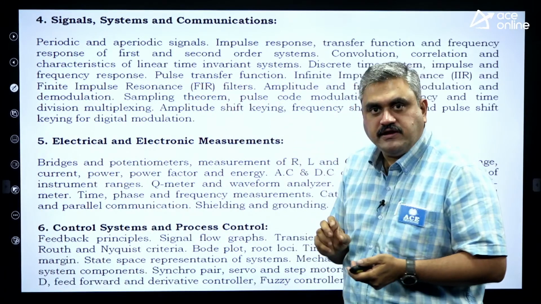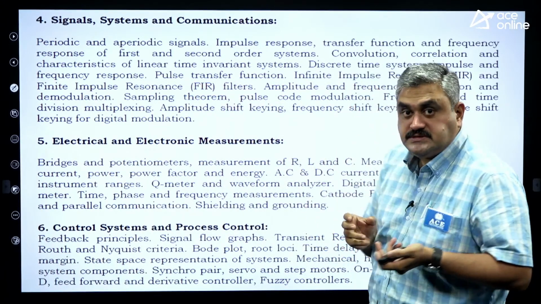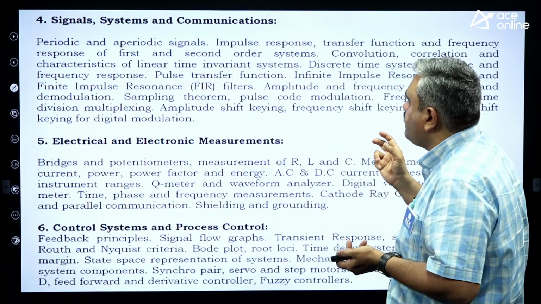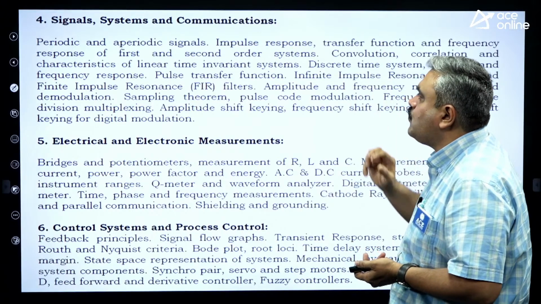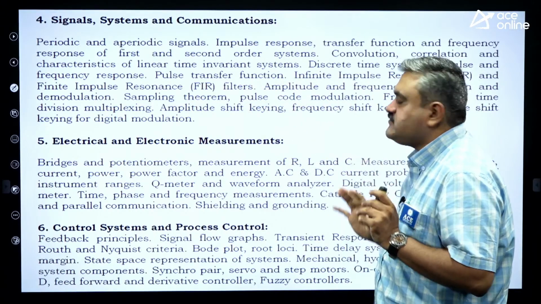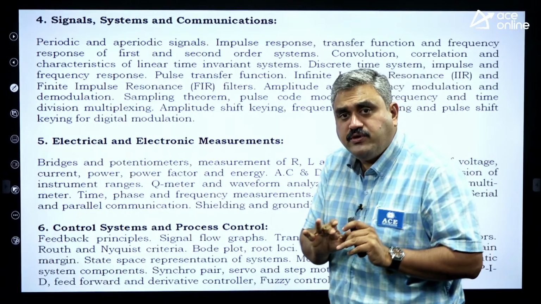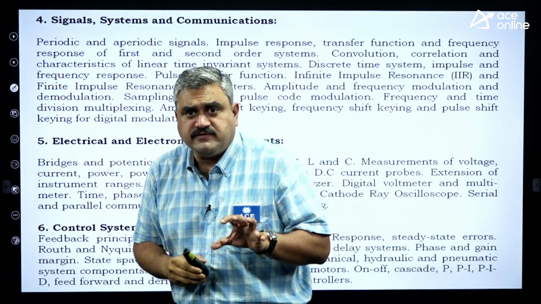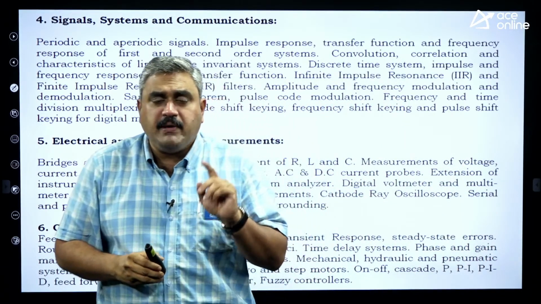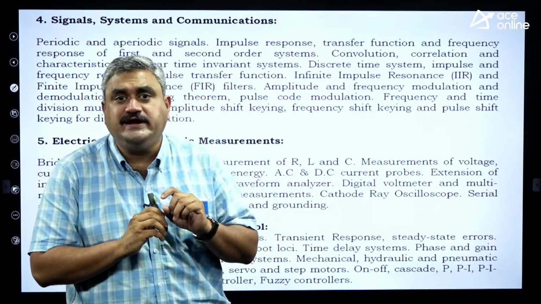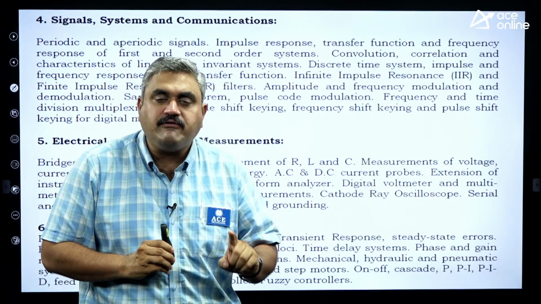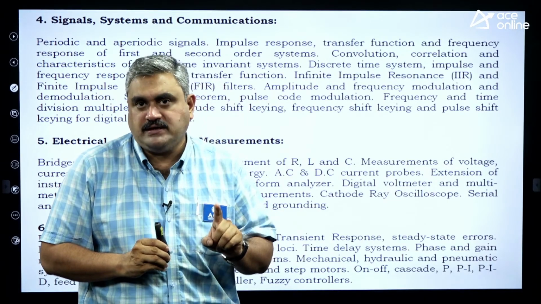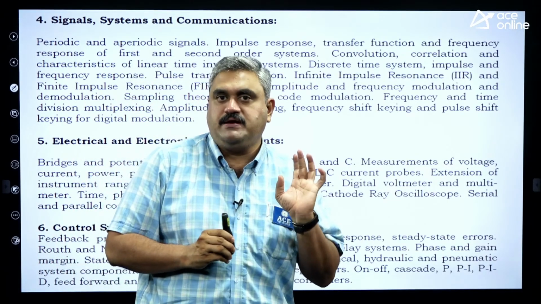Periodic and aperiodic signals, then impulse response, h of t, and transfer function and frequency response of first order and second order circuit, convolution and correlation, and response of LTI systems. And when it comes to discrete time domain systems, filters, FIR and IIR. But I am telling once again, don't go in depth. If you go, you are wasting your time. You have to cover all the topics with the formulas, because most of the questions will be formula based.